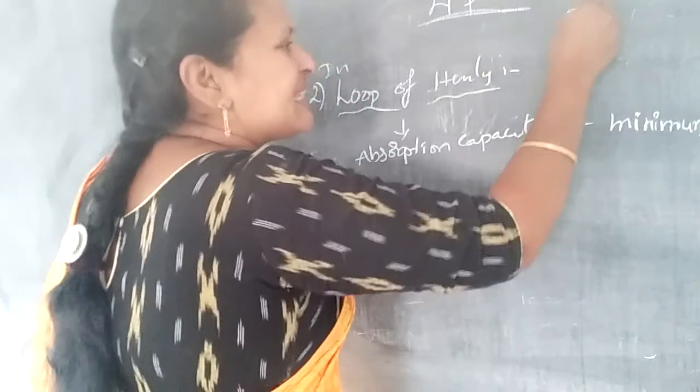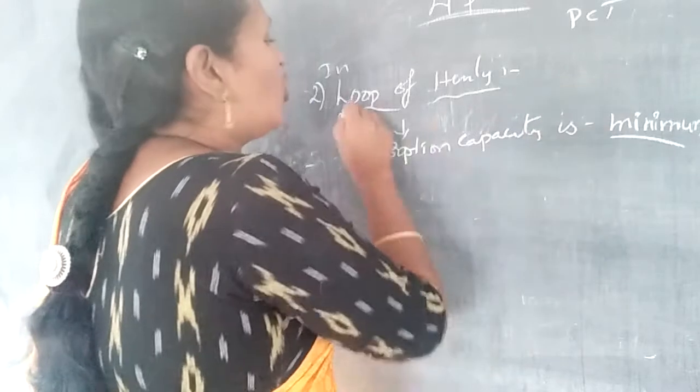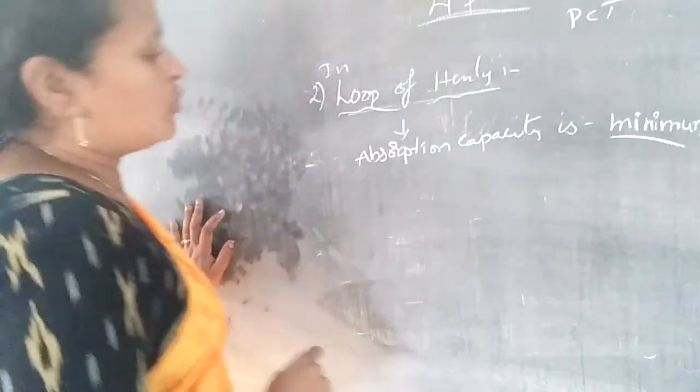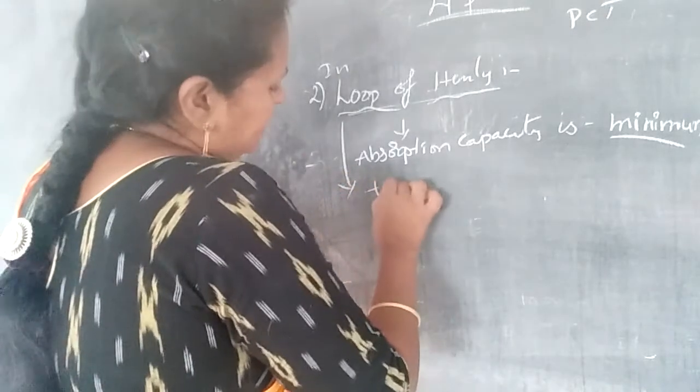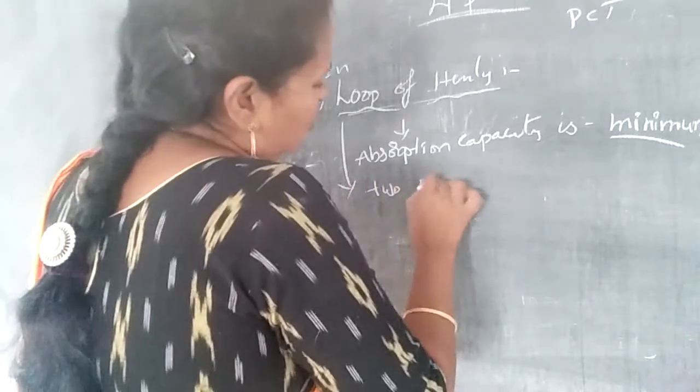So maximum is the PCT and minimum is the loop of Henle. The loop of Henle has mainly two parts.